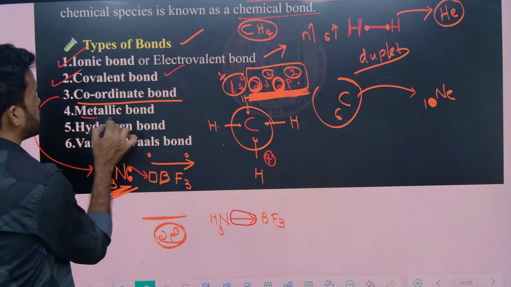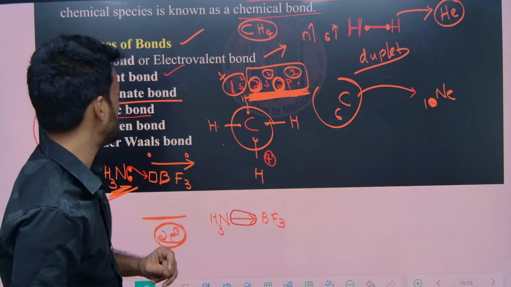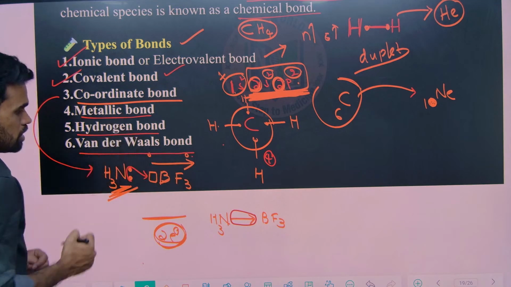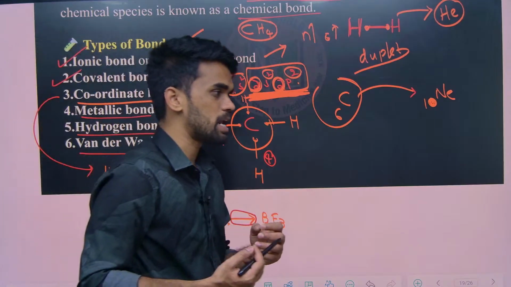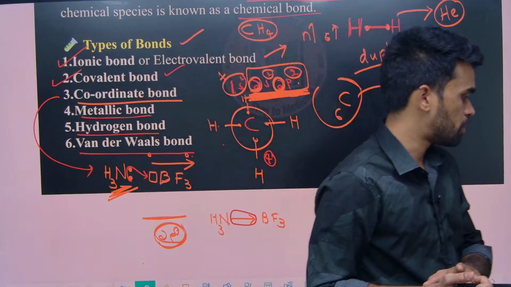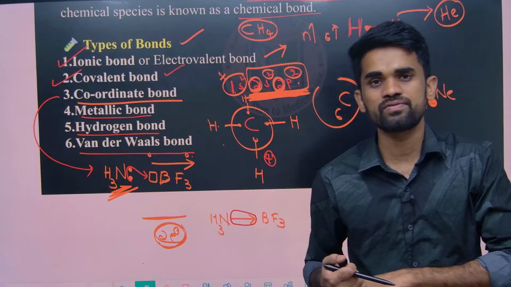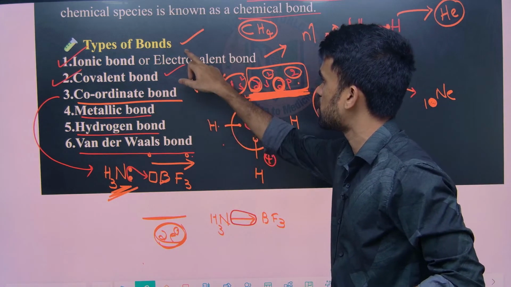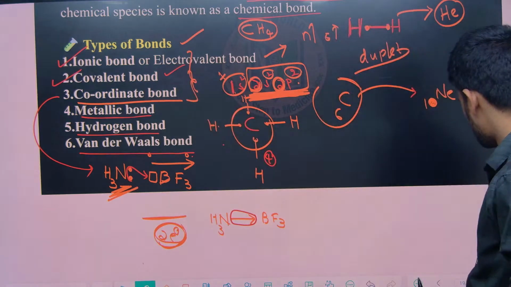Next, metallic bonds that exist in metals, we will see later. And hydrogen bond, van der Waals forces, electrostatic forces and dipole-dipole interactions, we will discuss in the upcoming sessions, when we start the chemical bonding class. But the first 3 things are important as of now.